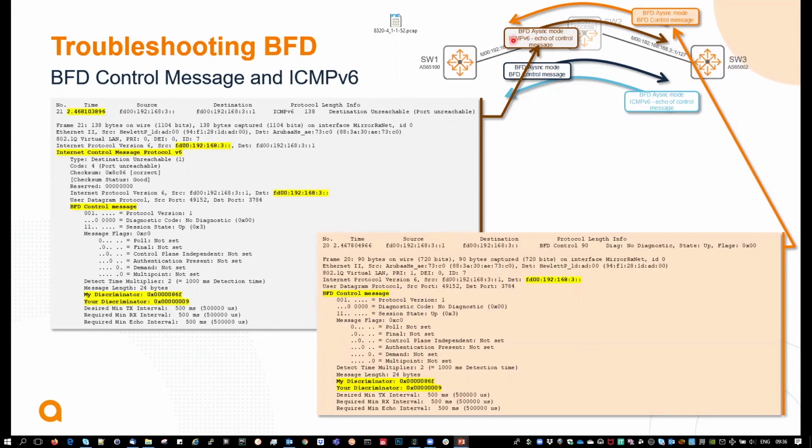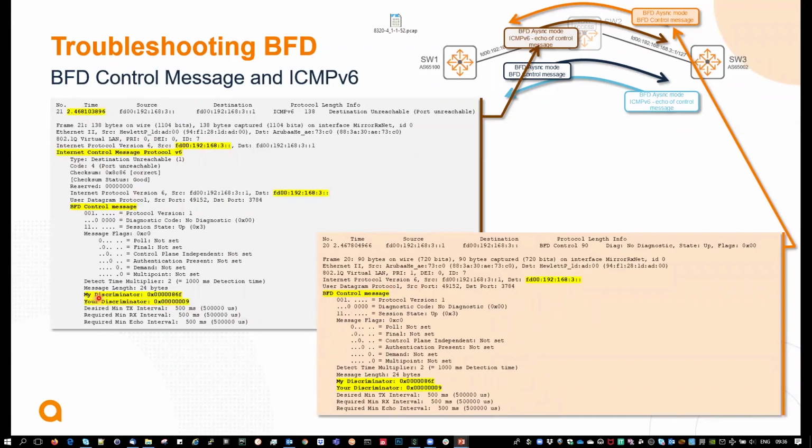Now the packet back, and you see that this is the packet back. If you look at the time, the reply has been done almost immediately after. So this is really the reply to that request. And you see that reply is actually an ICMPv6 packet. And the datagram of that ICMPv6 packet contains the copy of the BFD control message probe that you got here.